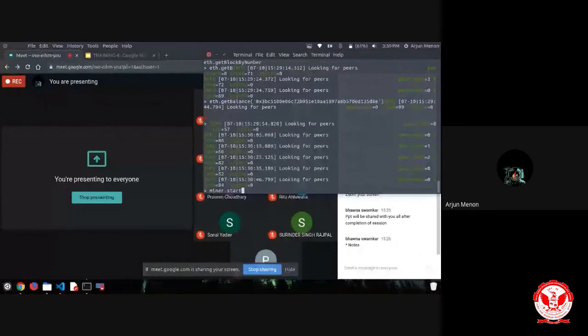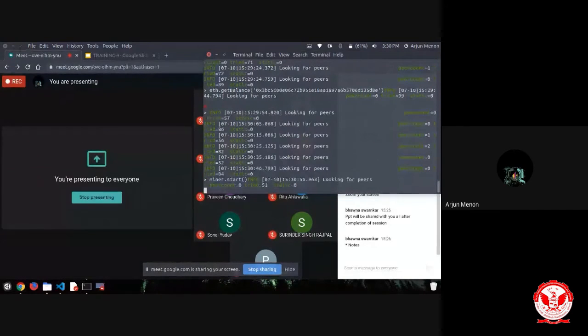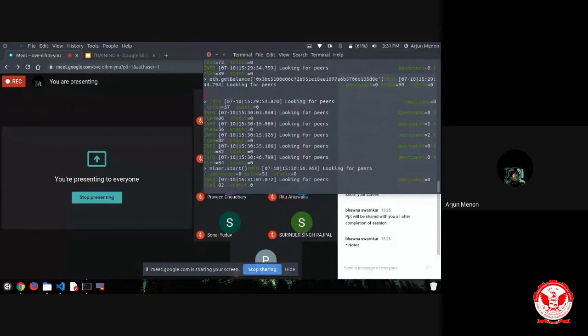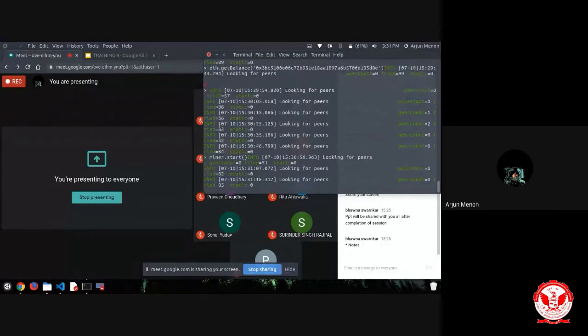So this will initiate a small mining process, but it is a computationally excessive process. According to the internet connection and my system capacity, system features, the network will mine its own nodes.